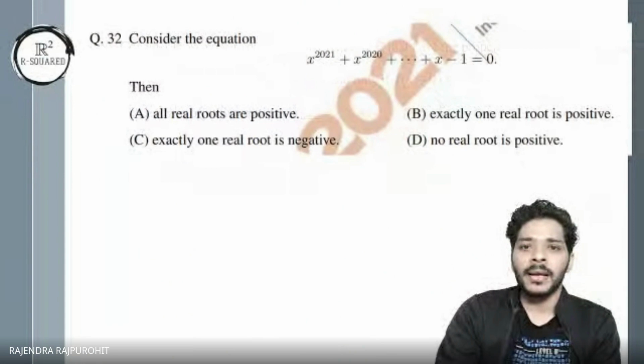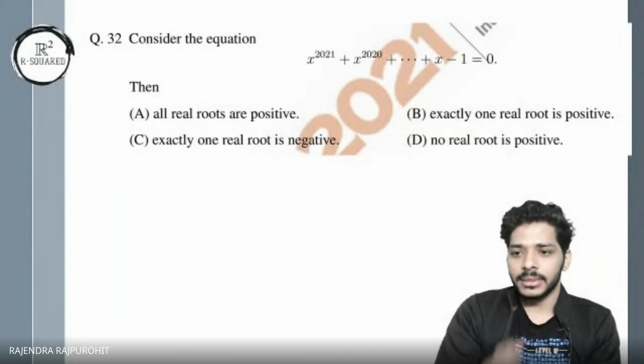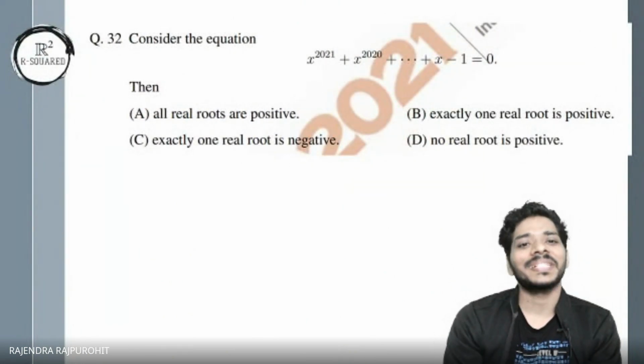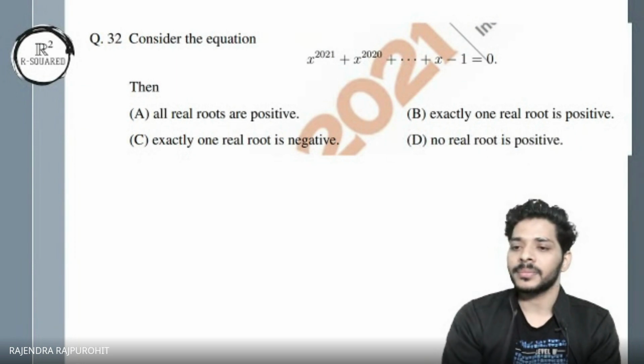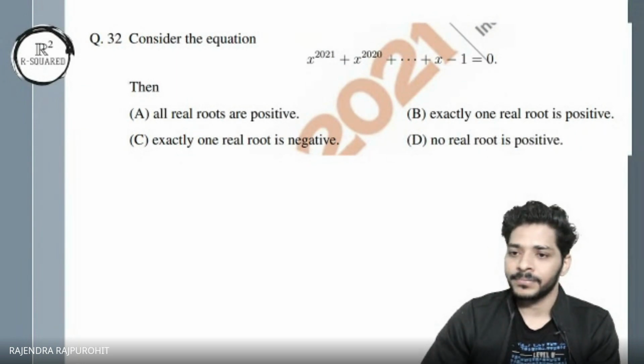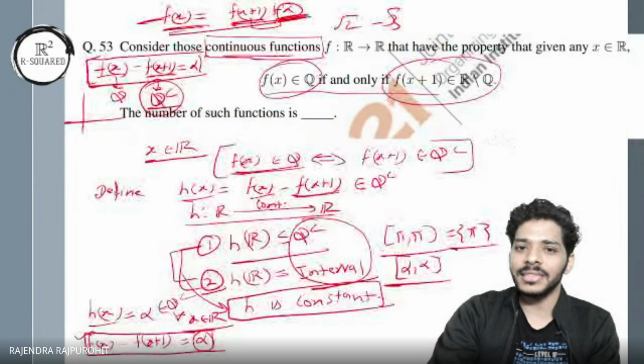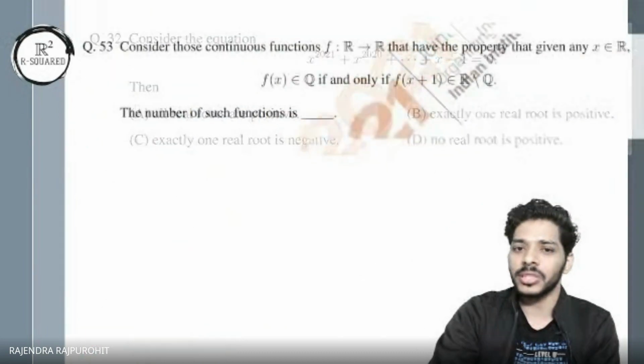Okay. Let me move to a little bit simpler problem now. This was again a problem in the same exam. If any of you want to try and explain to others. We have been given a polynomial of degree 2021, and then the question is about roots. It's a multi-correct question.